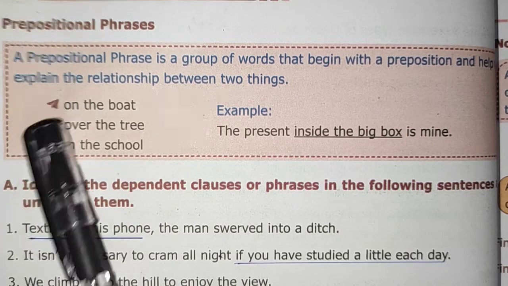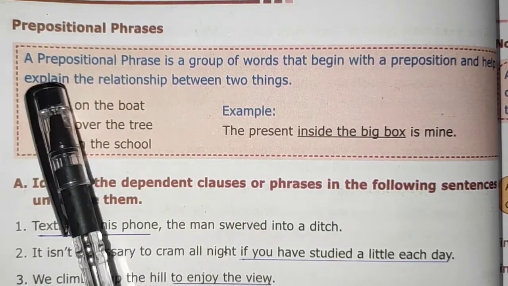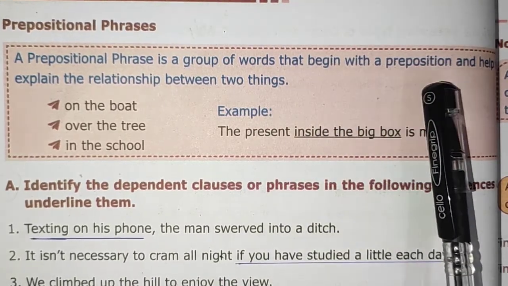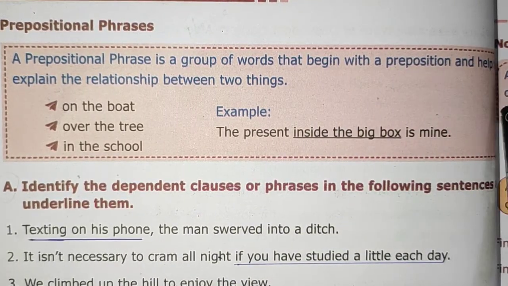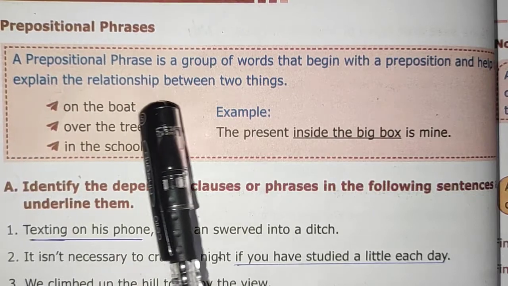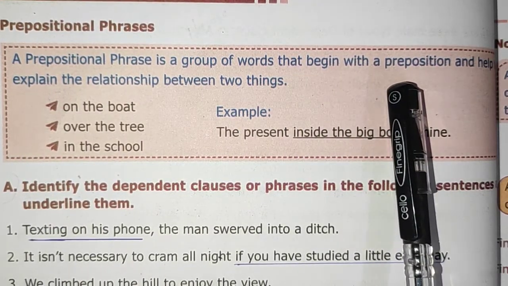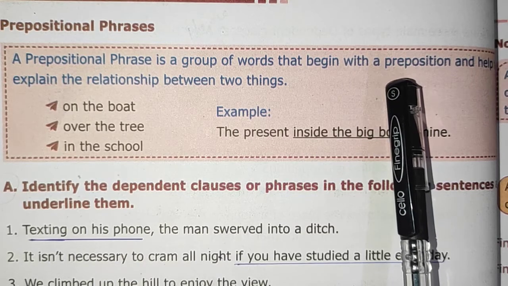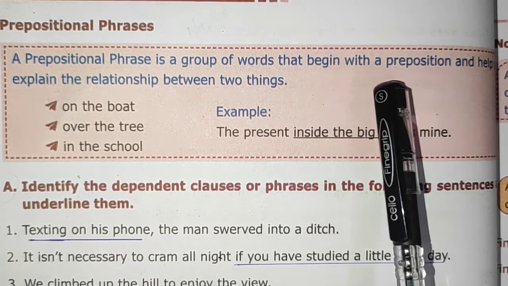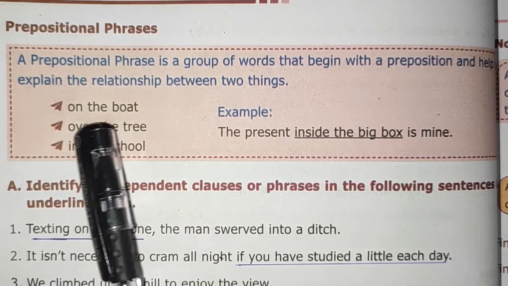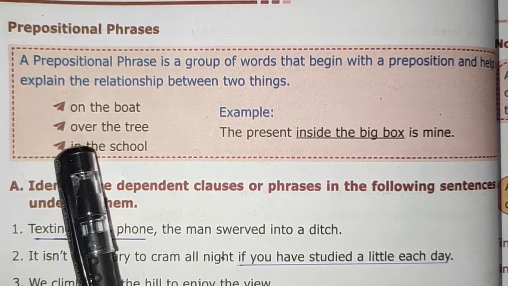Next one is the prepositional phrase. A prepositional phrase is a group of words that begins with a preposition and helps to explain the relationship between two things. So we all know what a preposition is. In, on, at. All those words are prepositions. Okay. On the boat. Over the tree.